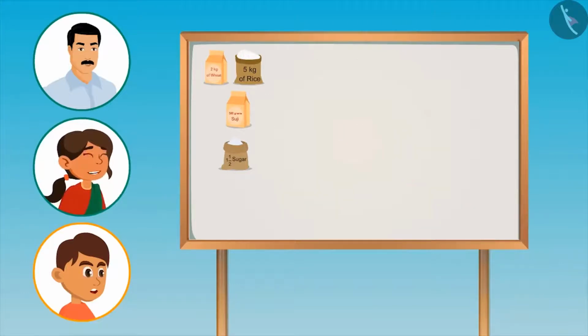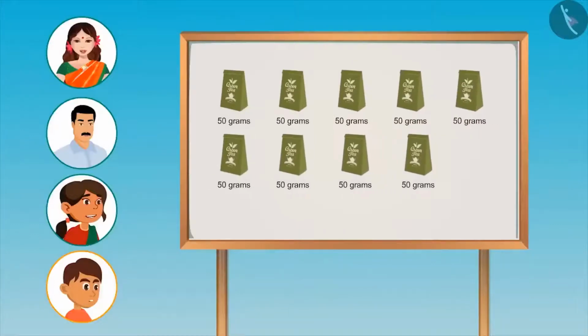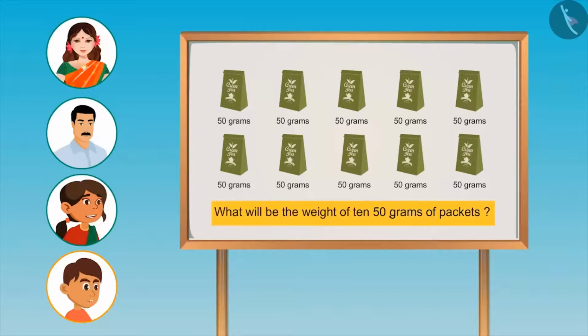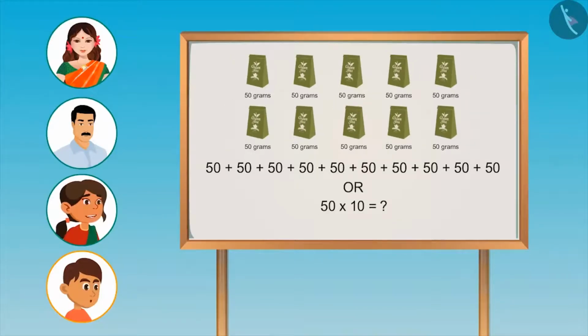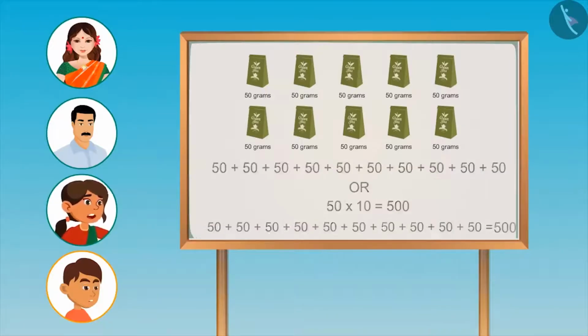Right. Very good, Neetu. Hey, why have we bought so many small packets of tea? Shopkeeper did not have the large packet, so I brought 10 small packets of 50 grams. Neetu, can you tell me what will be the total weight of 10 such packets of 50 grams? Let me add 50 up to 10 times. Neetu, here you can also multiply 50 by 10. Oh yes brother, it would be the same thing. 50 multiplied by 10 gives 500. So 500 grams.